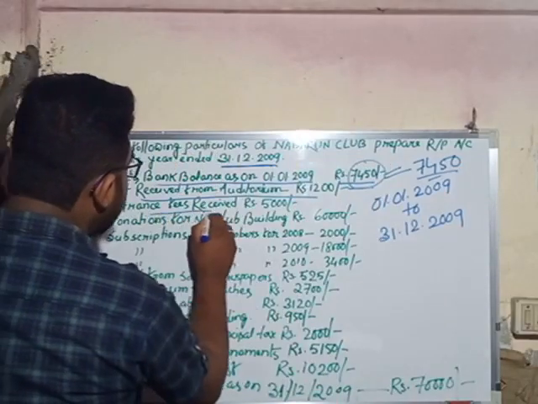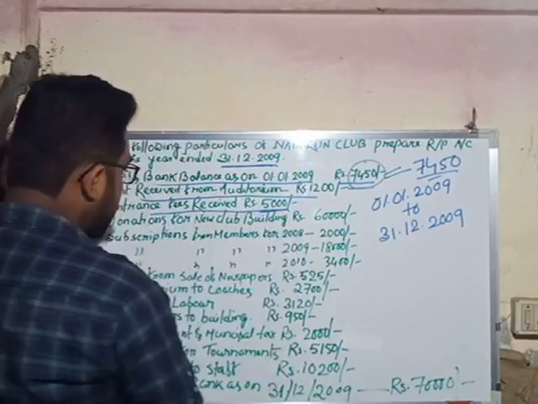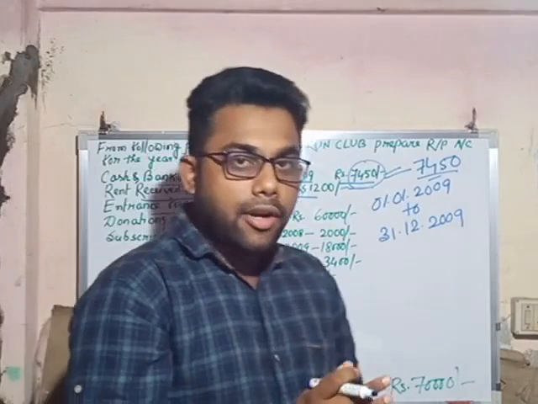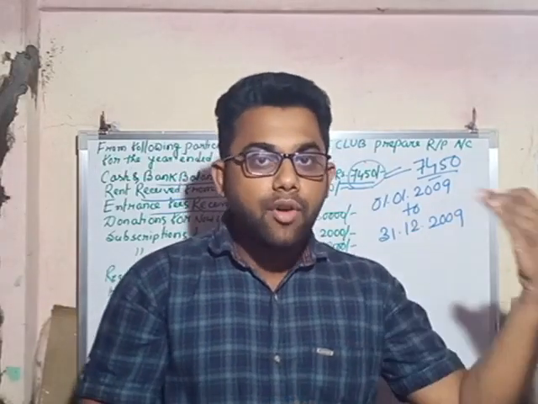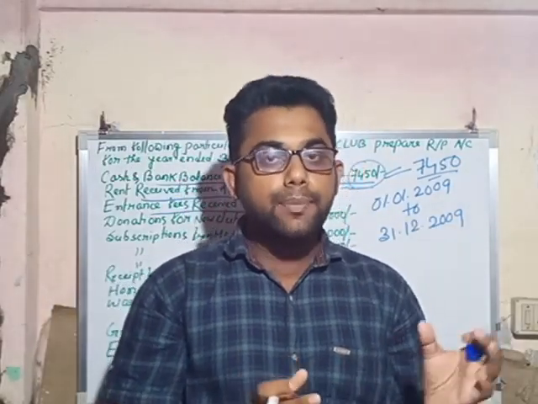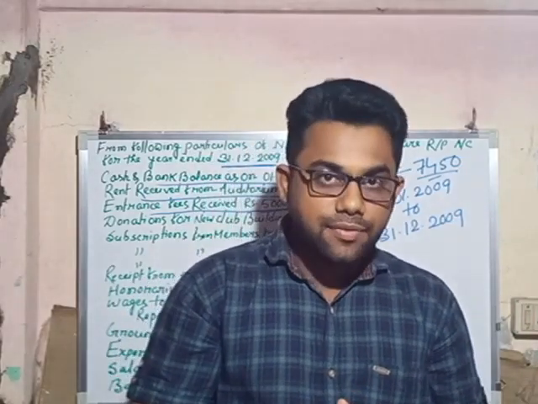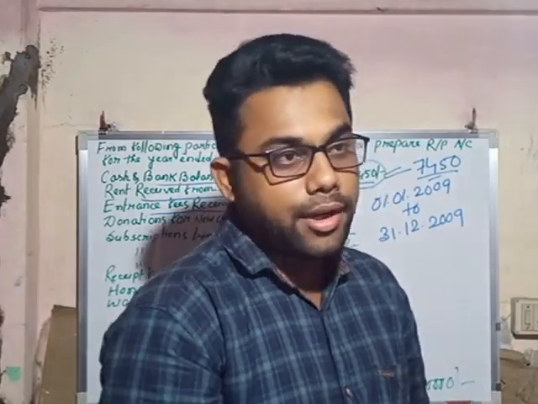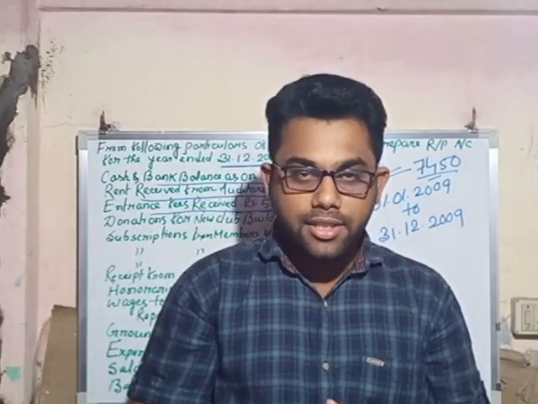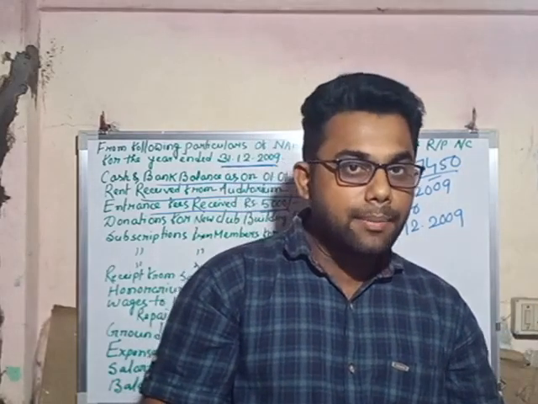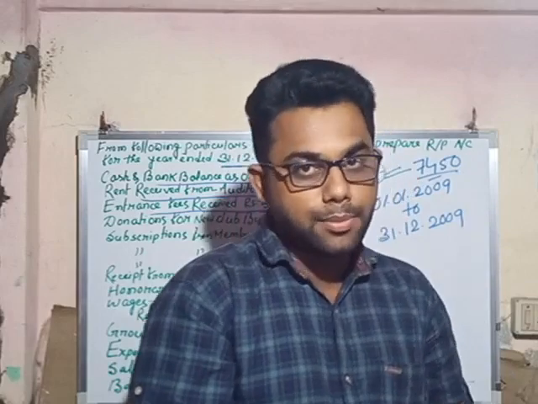Next one is the entrance fees received, rupees 5000. Every member of the non-trading organization, at the time of joining the organization, has to pay a certain amount as fees, and this fee is called entrance fees or admission fees. So it is a receipt for the non-trading organization, and it goes on the receipt side of the receipts and payment account.